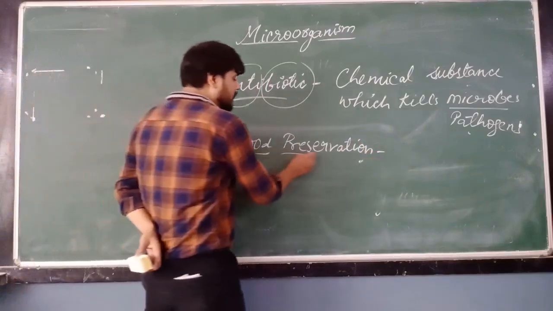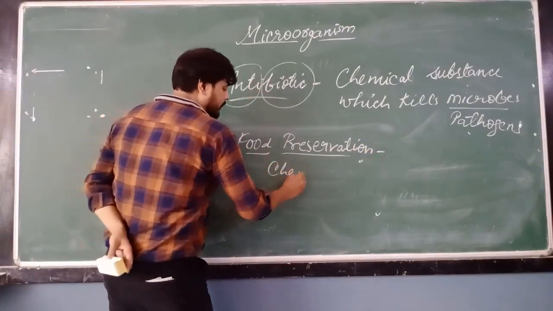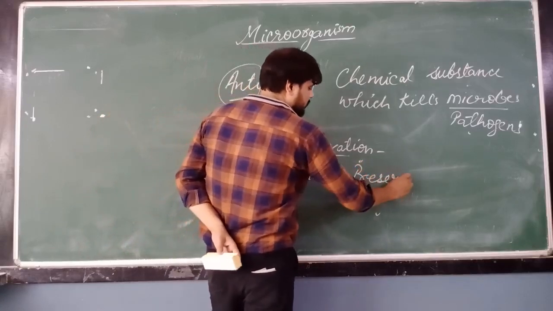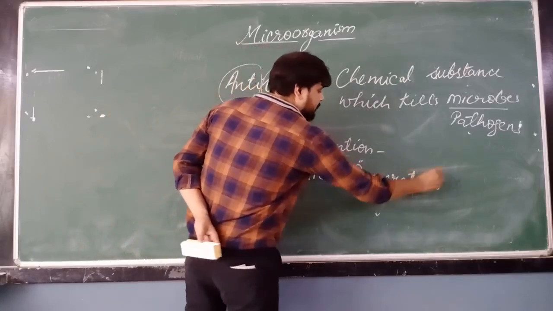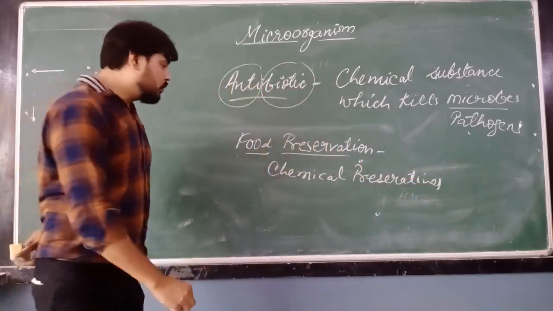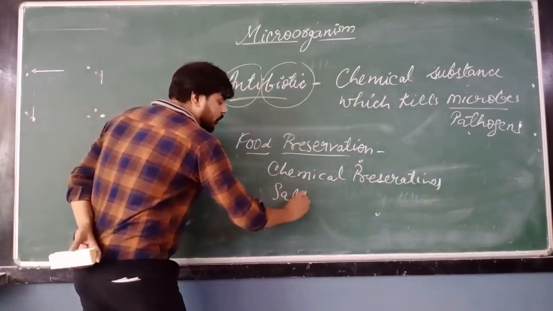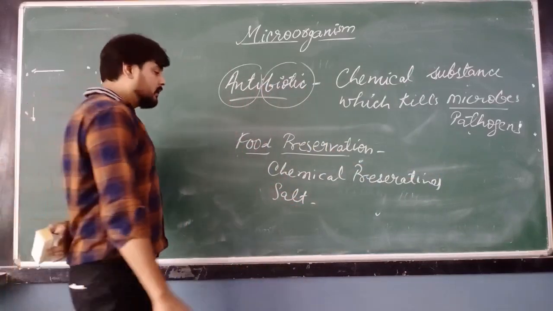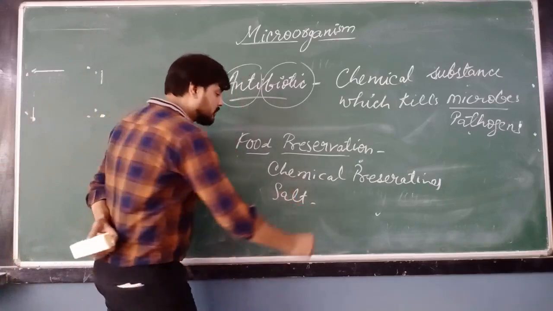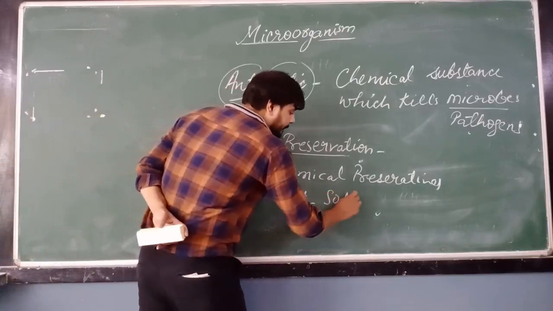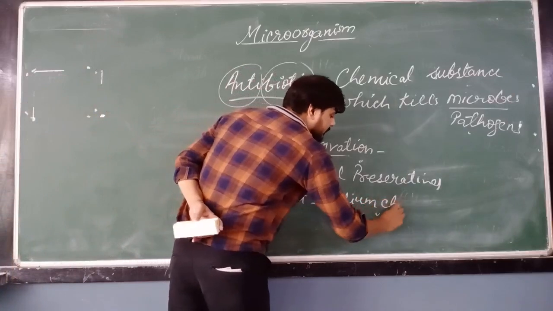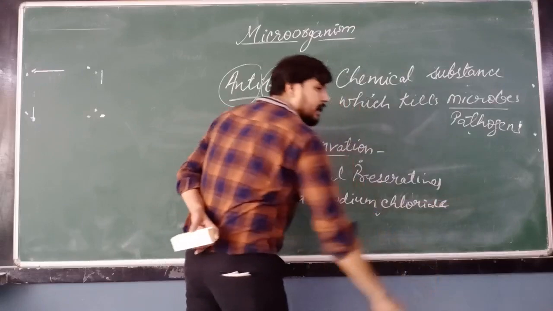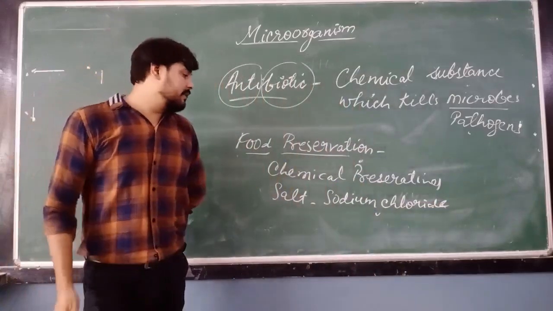We can make our food safe by chemical preservatives, so we can use some chemicals to preserve our food. The next one is salt. Salt is common, and the chemical name of that salt is sodium chloride, and the common name is salt. I have already told you the details of this chemical preservative.